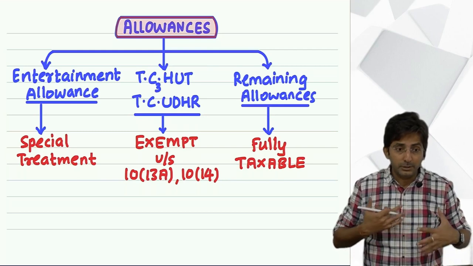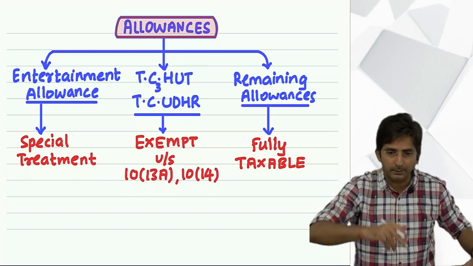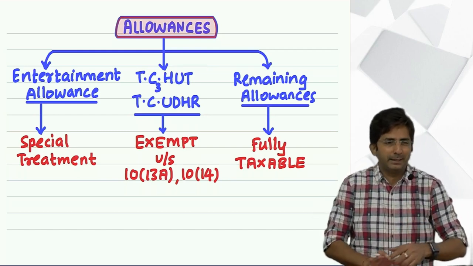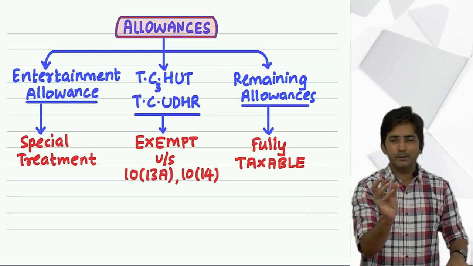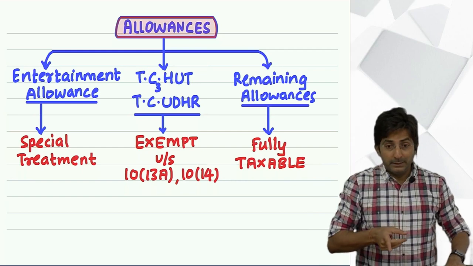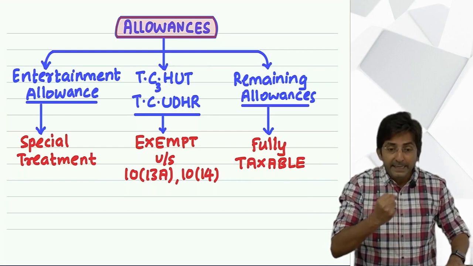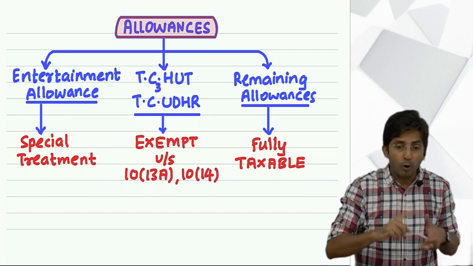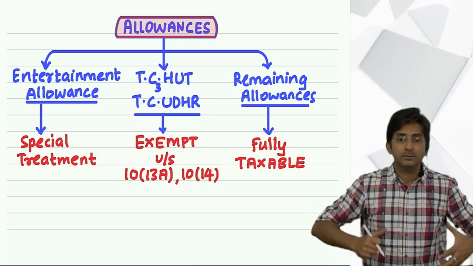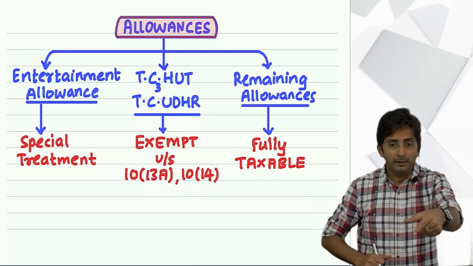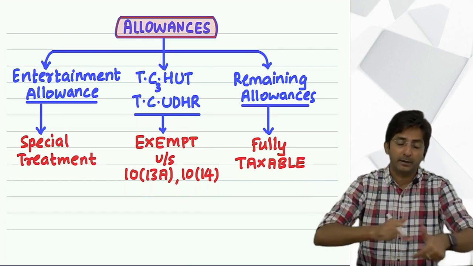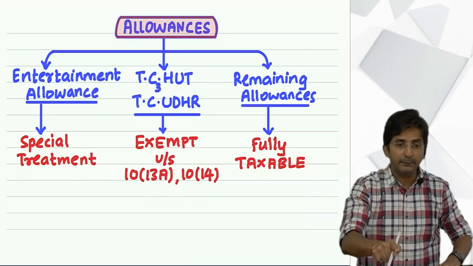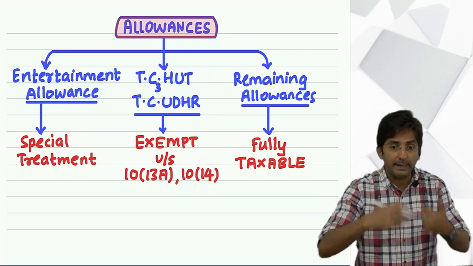Here the law is a little generous. For education hostel, we had exempted only a nominal amount. But this sounds very needed, genuine. The law feels such people need such an allowance, because they have to take extra effort in traveling. If they are given an allowance, up to 3,200 is exempt.